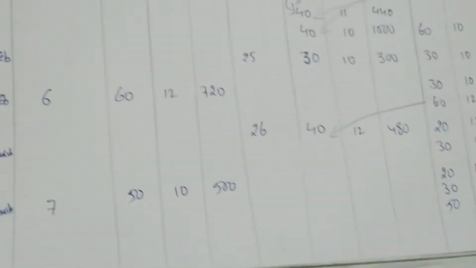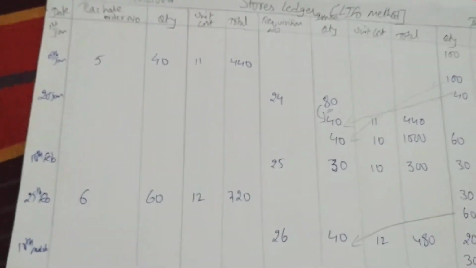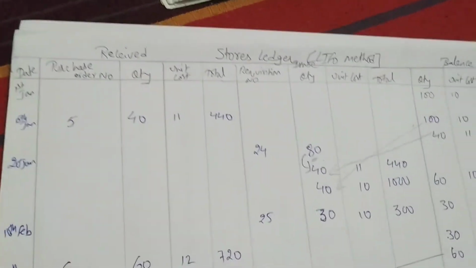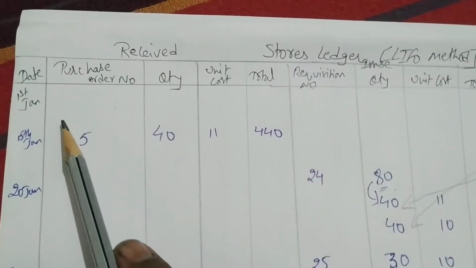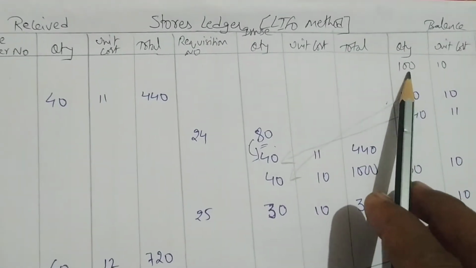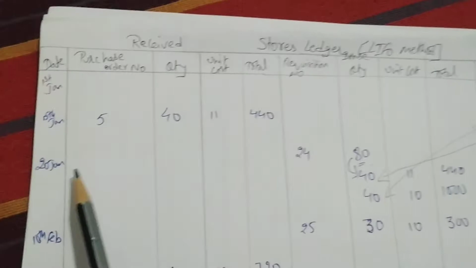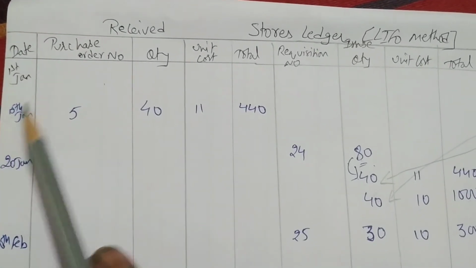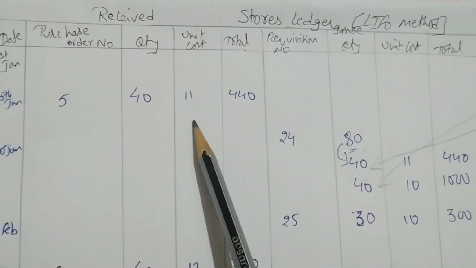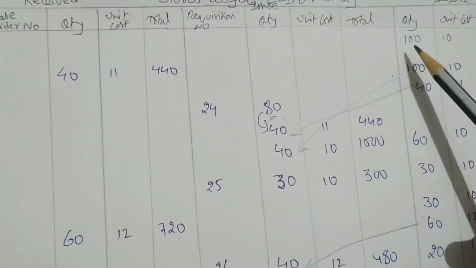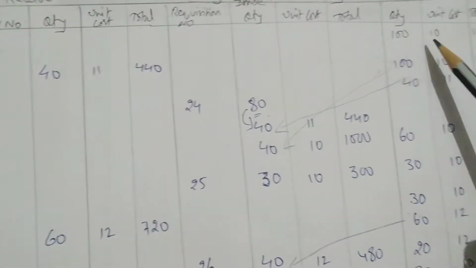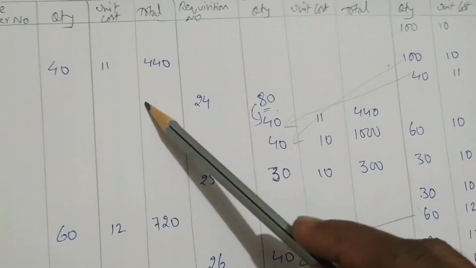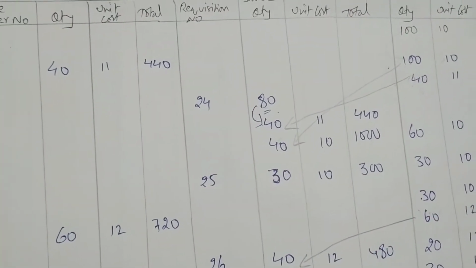1040. Okay, easy, right? So simple. Let me explain one more time. See what we have done here. On January 1st we have some balance, so we have written 100 into 10, 1000. Then on January 5th we have purchased 40 units with rupees 11, 440. So the balance we have to write first, 100. Okay, so 100 we have written and 40 we have purchased with 11 rupees for 40.